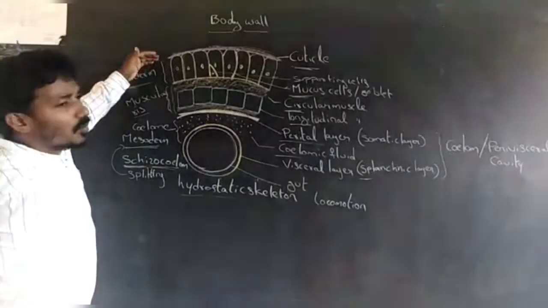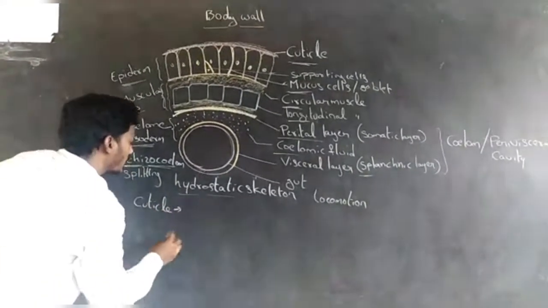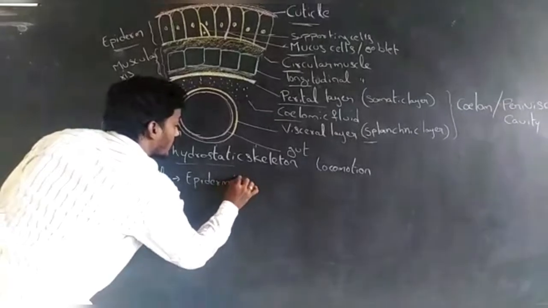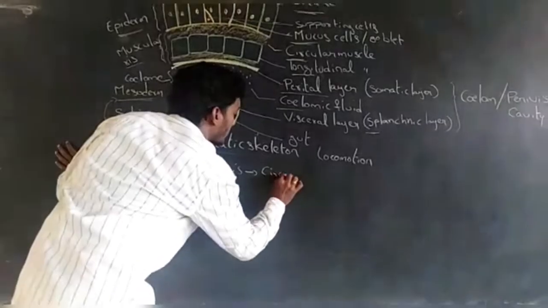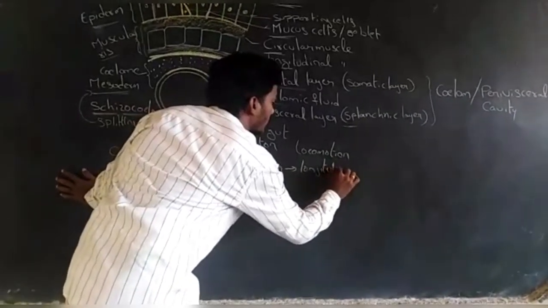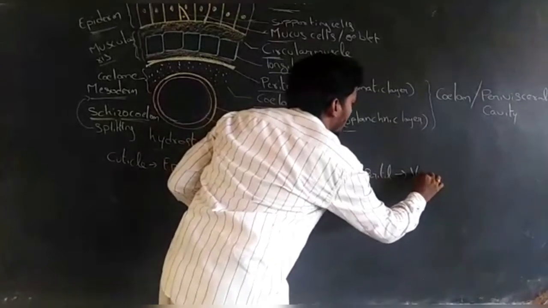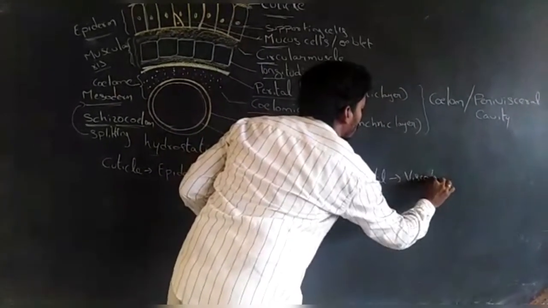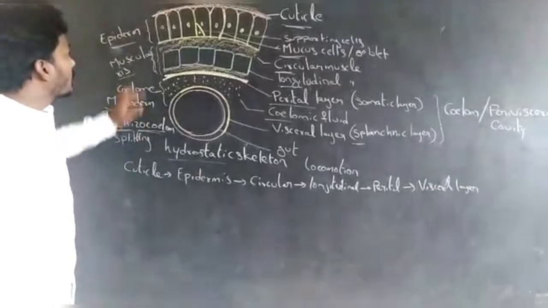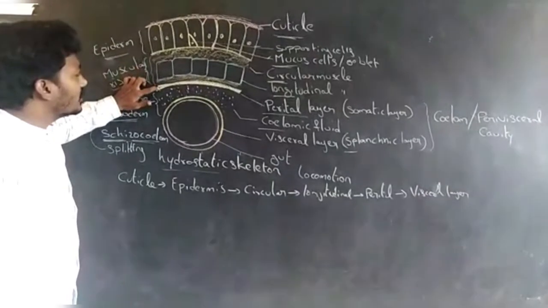The sequence of the body wall layers from outer to inner is cuticle, epidermis, circular muscle, longitudinal muscle, parietal layer, visceral layer.